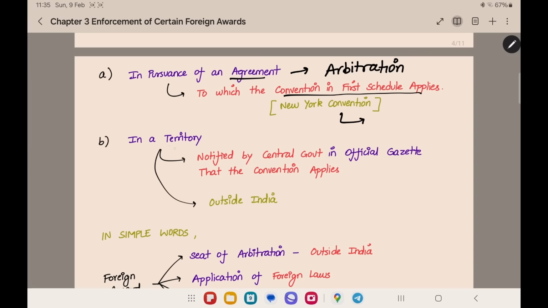Then the next point is in a territory. The award should be made in a territory outside India. The convention should be applicable to that outside territory. How will you know whether the convention applies or not? It will be notified by the central government in the official gazette. There will be a notification. In that they will give the list: for all these countries, the New York Convention will apply. In that list, the outside territory where the award is made, that country should be there.